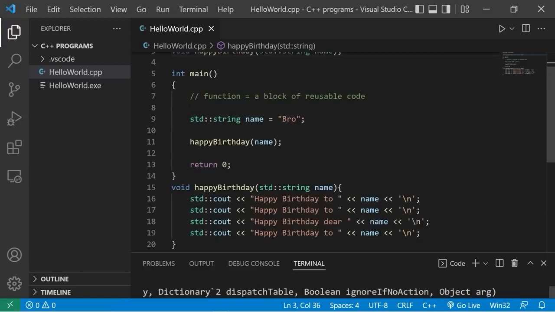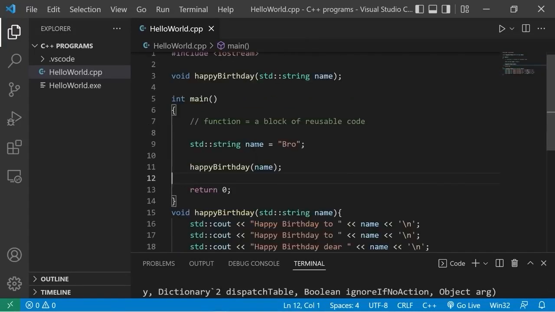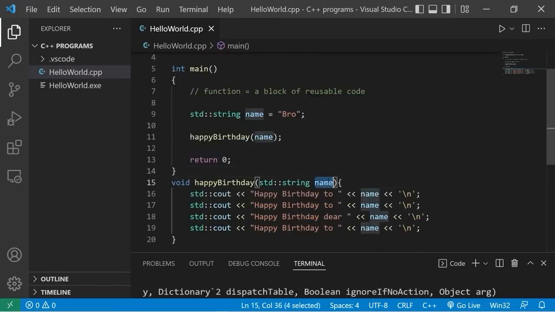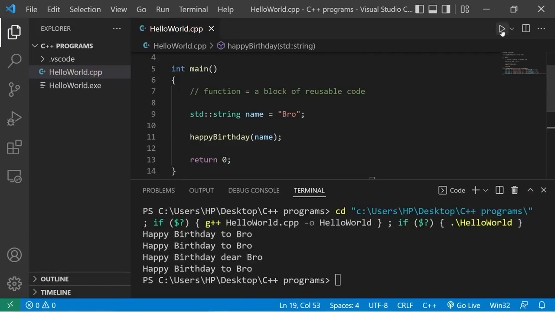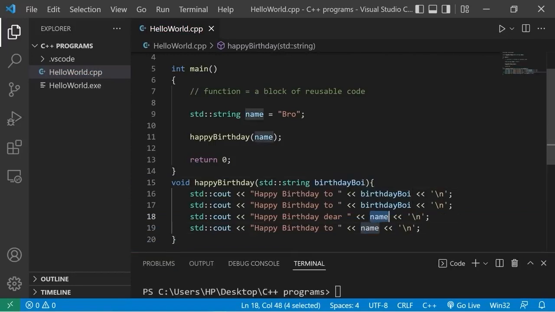Functions aren't aware of what's going on inside of other functions, but you can make them aware of any local variables or values by passing them as an argument, but you'll need a matching set of parameters. The name or otherwise unique identifier of your parameter doesn't necessarily need to have the same name, so to say. You can name it something else. Instead of naming our parameter name, let's say birthday boy or birthday girl. Happy birthday to birthday boy. And that should work the same. So you can rename parameters, but let's revert that back.